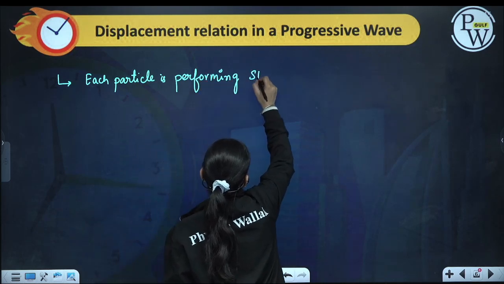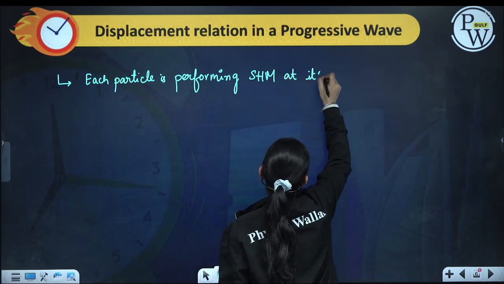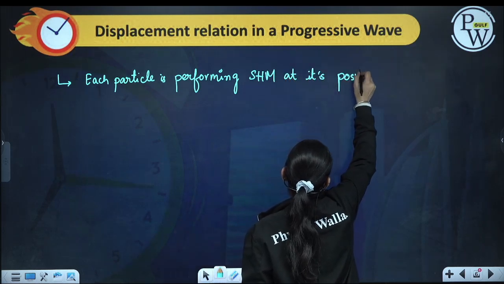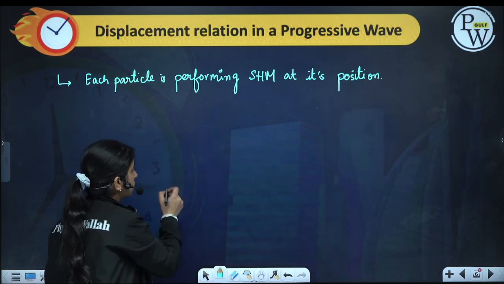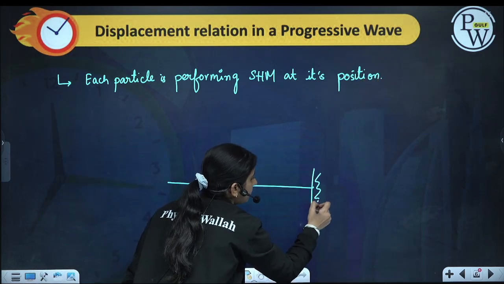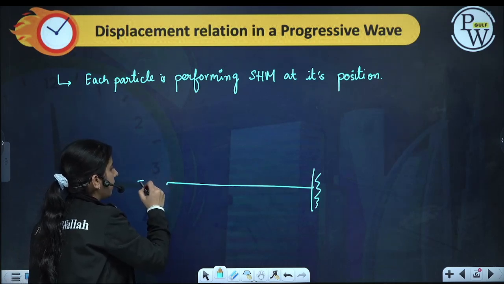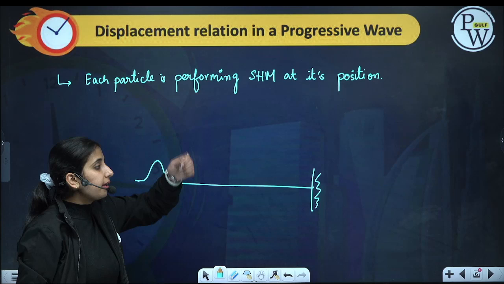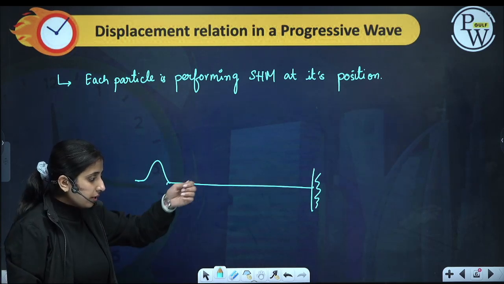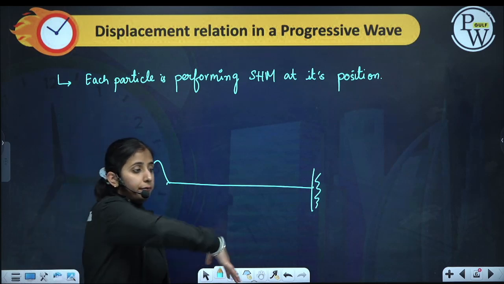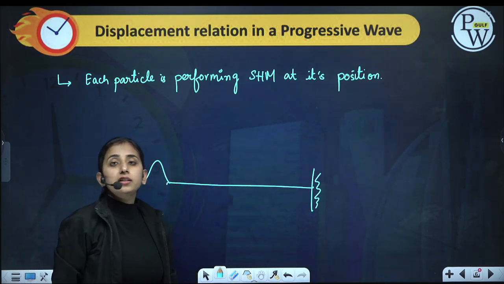Each particle is performing SHM at its position. Now suppose this is a string which is tied at one end. If I am giving a disturbance like this to one end of the string, what will happen? And I keep doing this disturbance like this. A wave like this will be formed in the string.